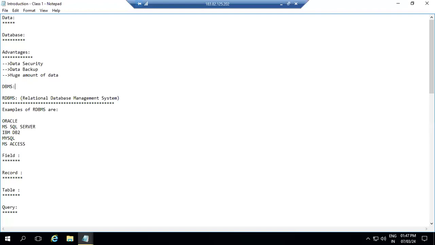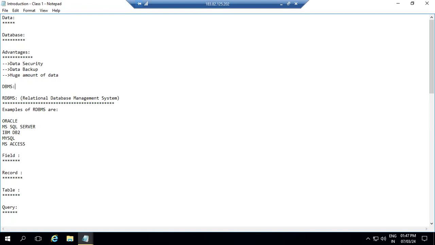So DBMS is the database management software. This software allows us to store, manipulate and retrieve data from the database. Retrieve means opening the existing data. Manipulate means inserting, deleting, updating and modifying the data. So these are the importance of DBMS.